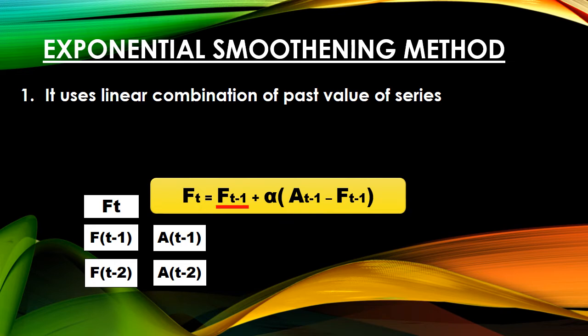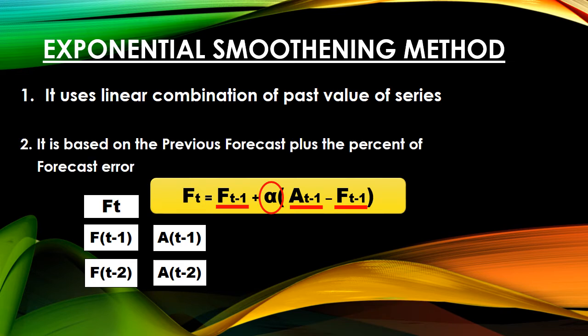So we have all the data. Ft-1 is the last year's forecast. At-1 is the last year's actual sales. But what is alpha? Alpha is a constant which is decided by the experts of the company. So we will understand this sentence now. It is based on the previous forecast plus the percentage of forecast error. So this second part, alpha times (At-1 minus Ft-1), is the percentage of forecast error.